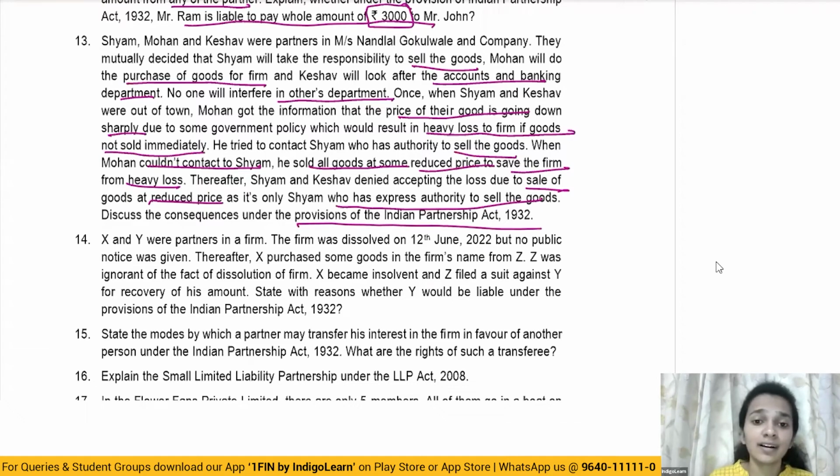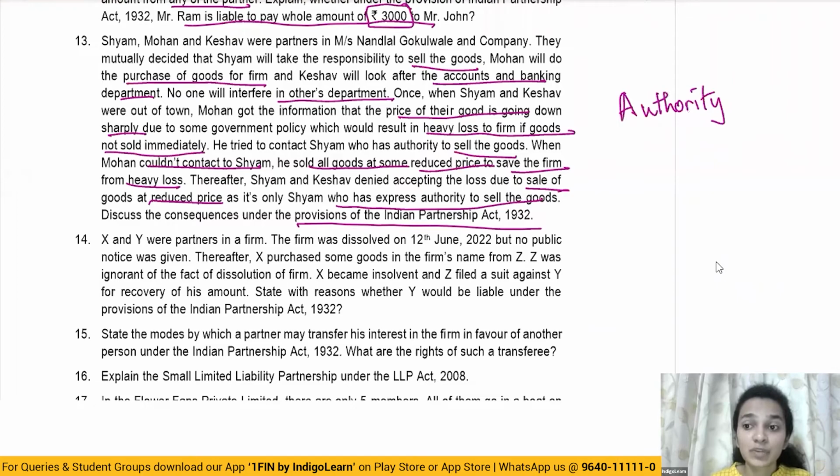Now here, as per Section 20 and 21 of the Indian Partnership Act, every partner can bind the other partner with the act which he is doing, and every partner should act within his authority or within the powers which have been entrusted to him. However, in certain emergency situations, the partner has the authority to do every act which he can in order to protect the firm from loss, and that is what has been done by Mr. Mohan in this situation.